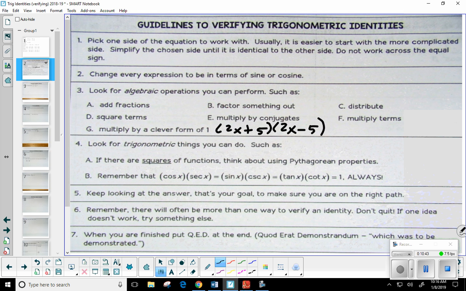When you are finished, put QED at the end, because these are proofs that we're looking at here. Quod erat demonstrandum, which was to be demonstrated. A lot of times this is probably the most commonplace expression to put at the end of a proof. This tells the reader that the job is done. Okay, I've accomplished what I set out to do. I've proved this particular equation or identity.